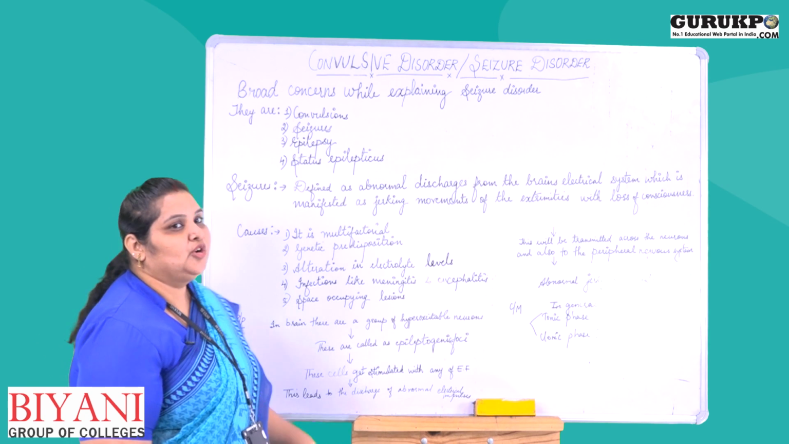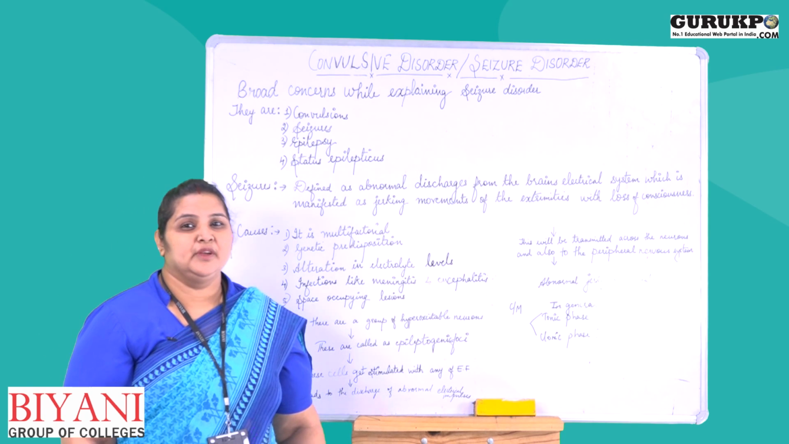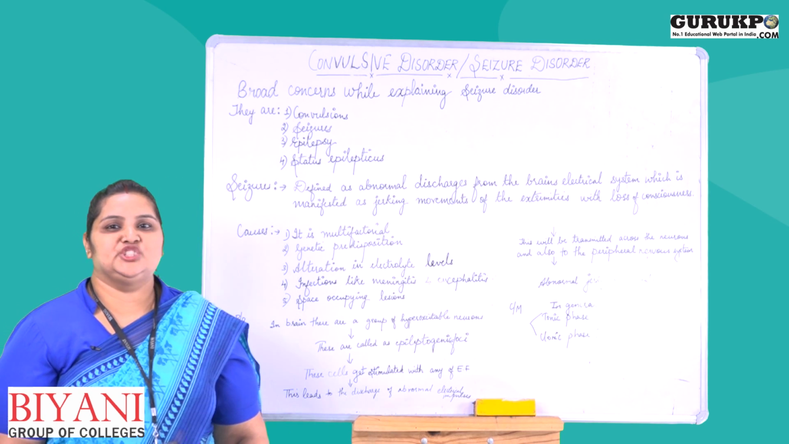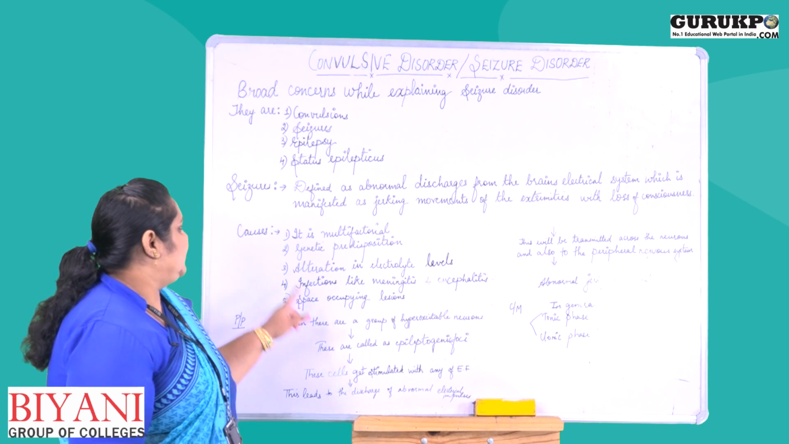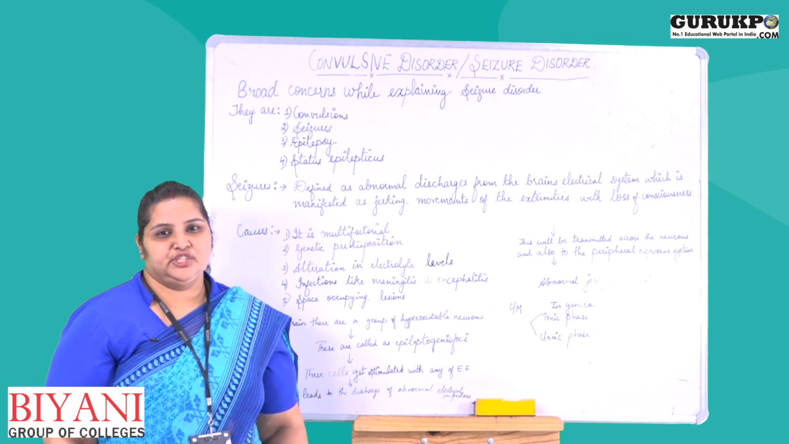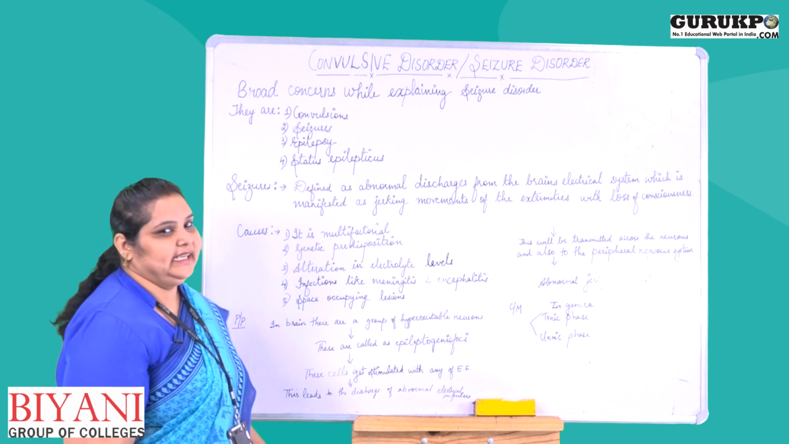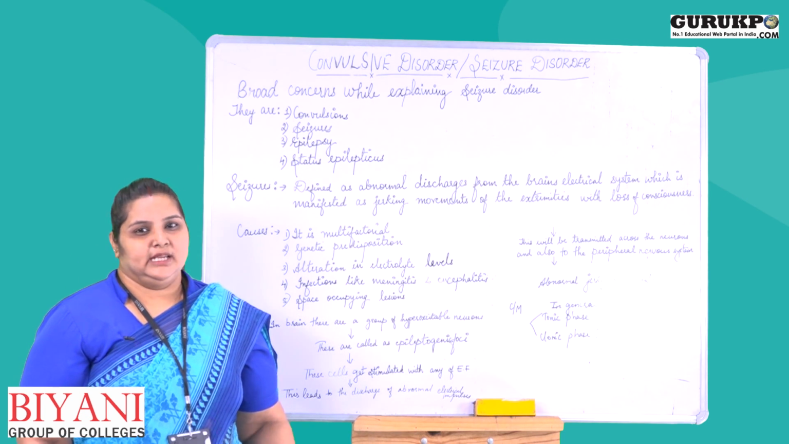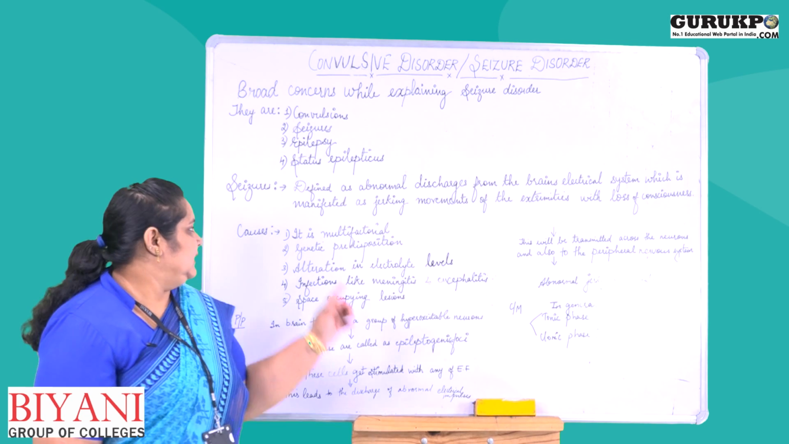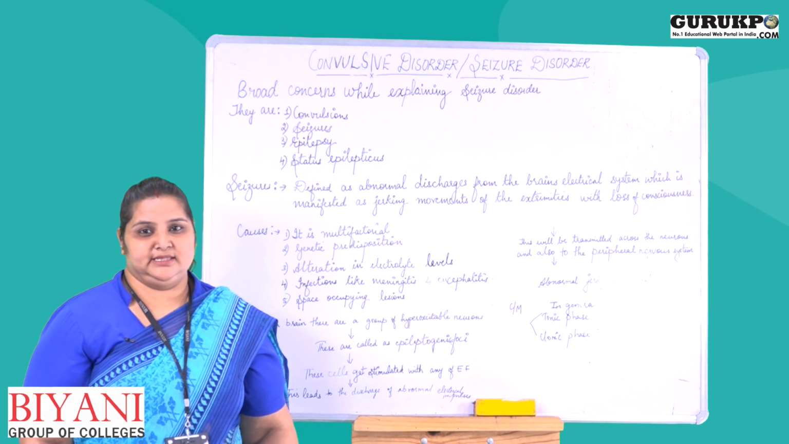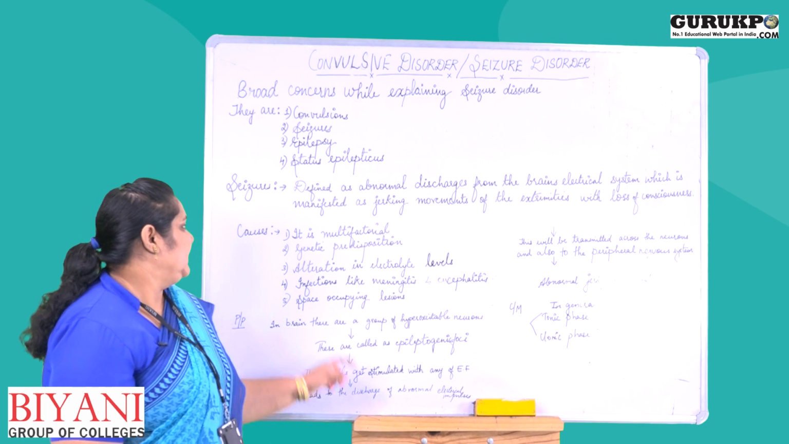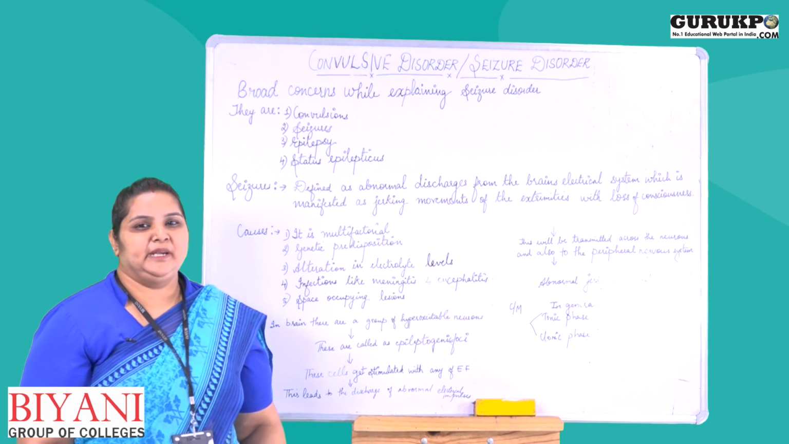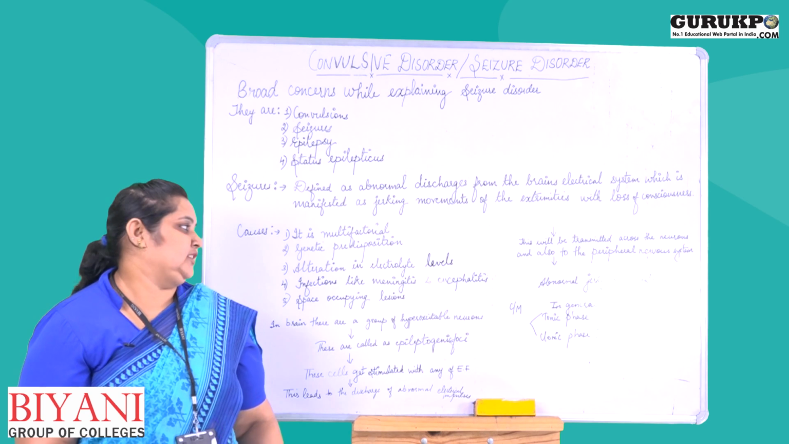Next we move on to the causes. What are the causes of convulsive disorder or seizure disorder? The first one is that it is multifactorial. Multifactorial means there are many factors which can lead to seizure disorder. Second one is genetic predisposition, that is genetic factor.